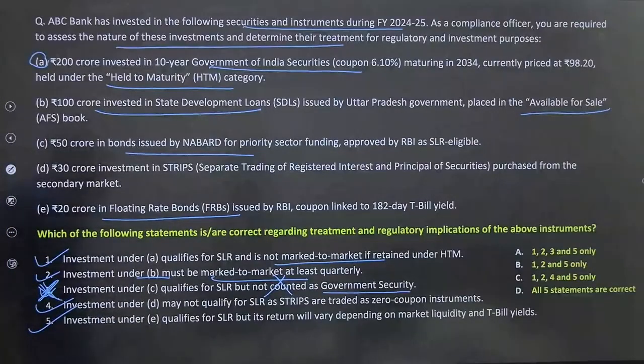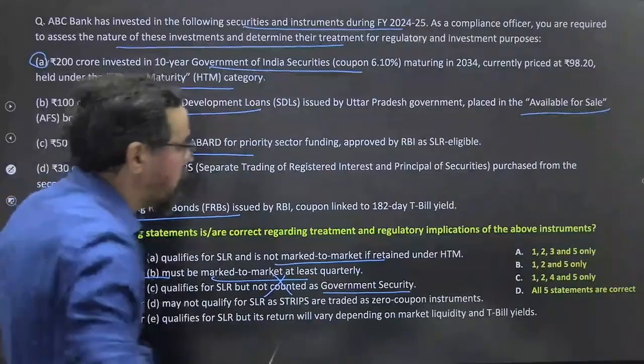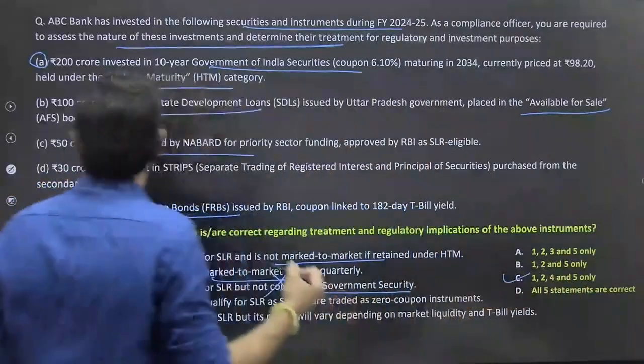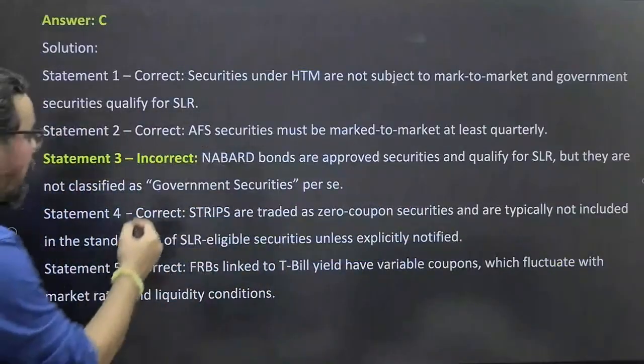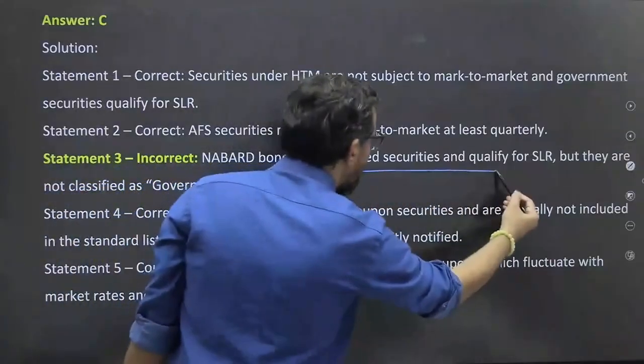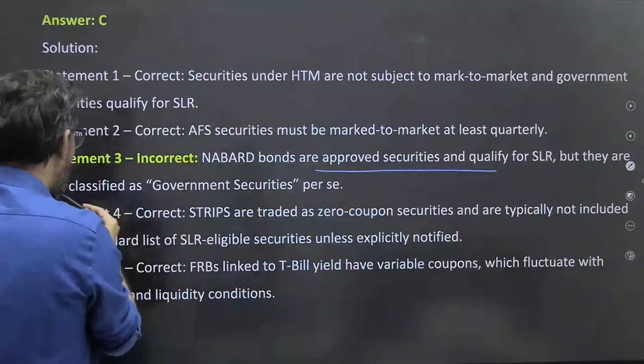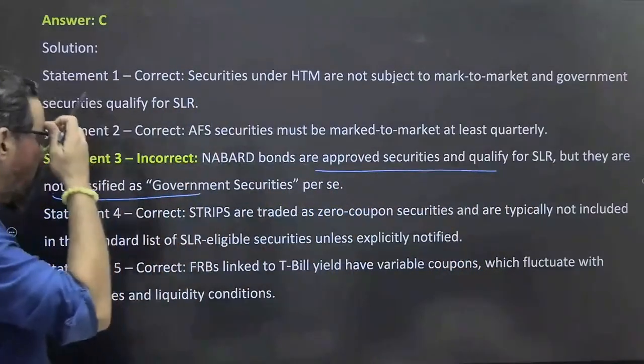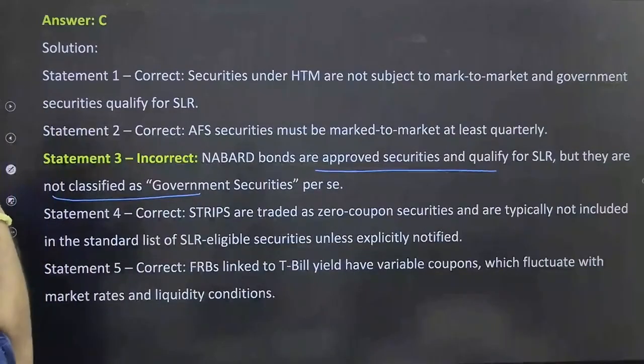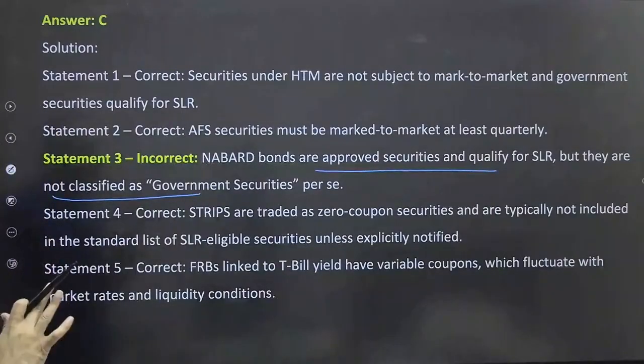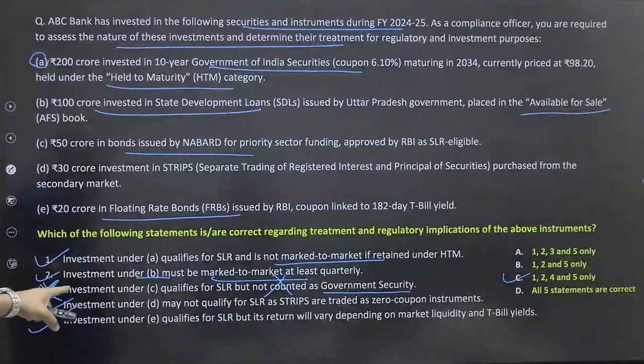1, 2, 4, 5 means 1, 2, 4, 5. Do we have it? We have. Option C should be the right answer for this one. Correct? So NABARD bonds are approved securities and qualify for SLR. Okay, but they are not classified as government securities per se. Okay, please do remember this one. They are investments qualified under SLR but not counted as government securities.